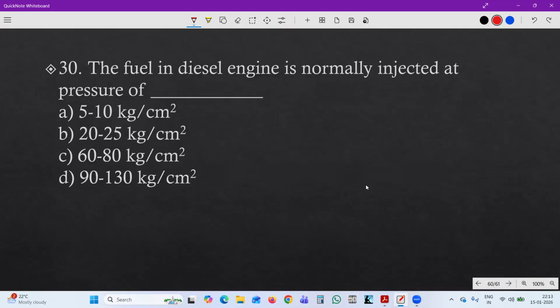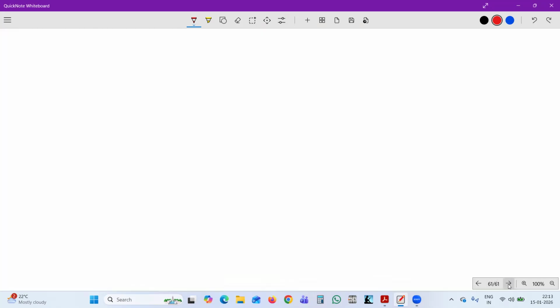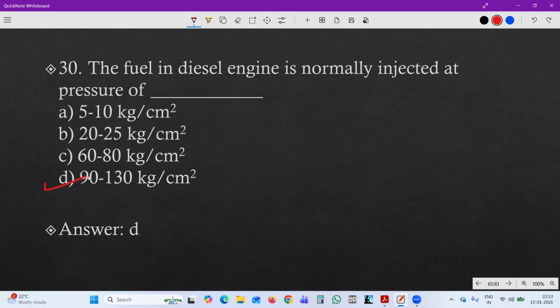Next one. This is the last question. The fuel in a diesel engine is normally injected at a pressure of 10 to 15 kg per centimeter square, 20 to 25 kg per centimeter square, 60 to 80 kg per centimeter square, or 90 to 130 kg per centimeter square. Let's see the answer. Answer is D, 90 to 130 kg per centimeter square.